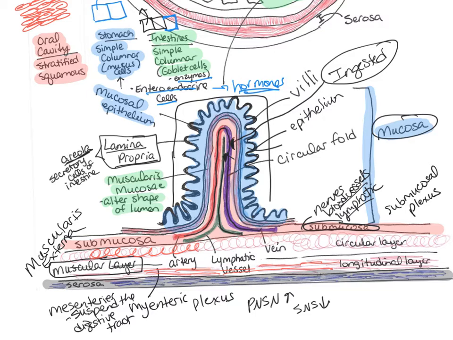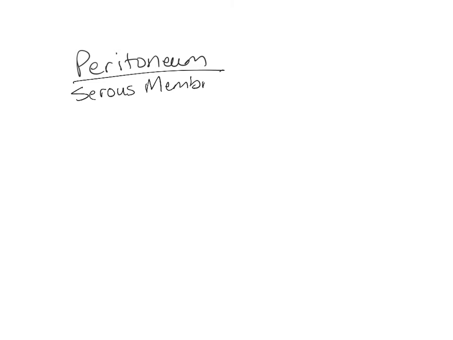So let's take a look at the mesenteries next. Before we talk about the mesenteries, let's just review the peritoneum. The peritoneum is a serous membrane. It consists of two different layers. We have the visceral layer. The visceral layer surrounds each organ in the peritoneal cavity.